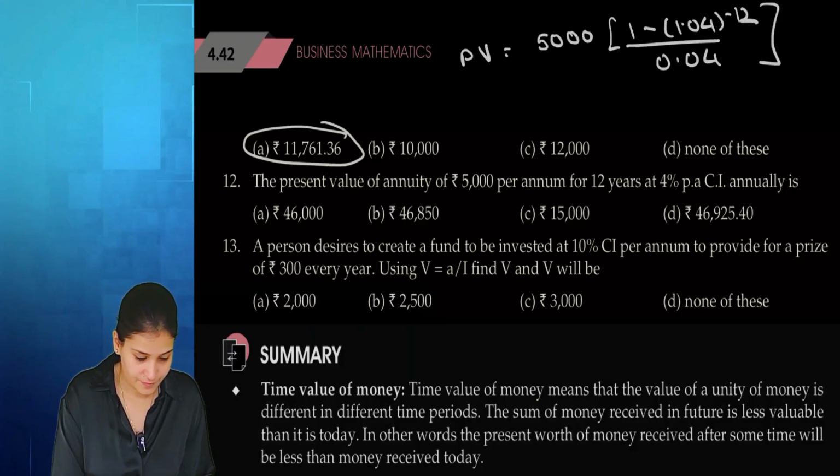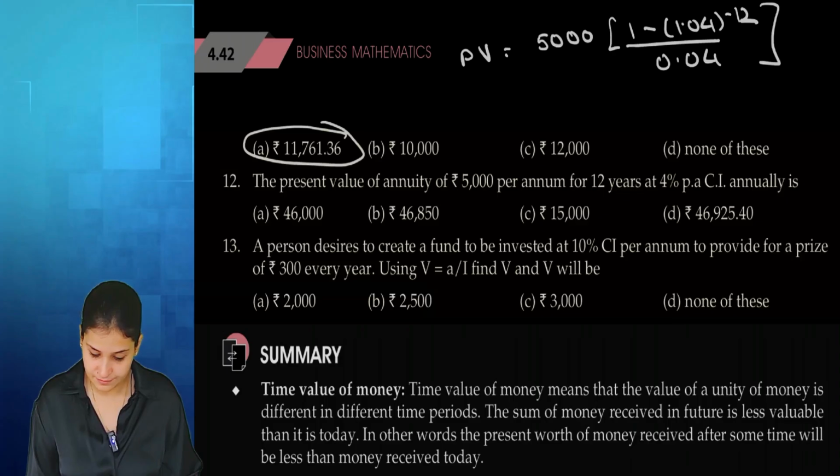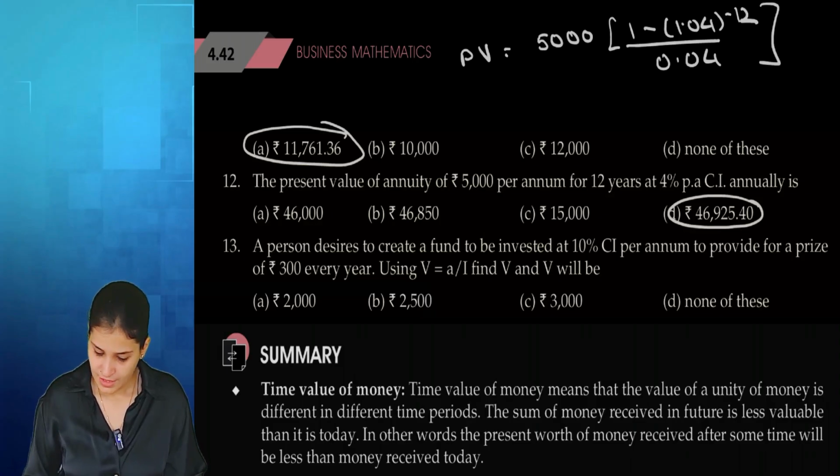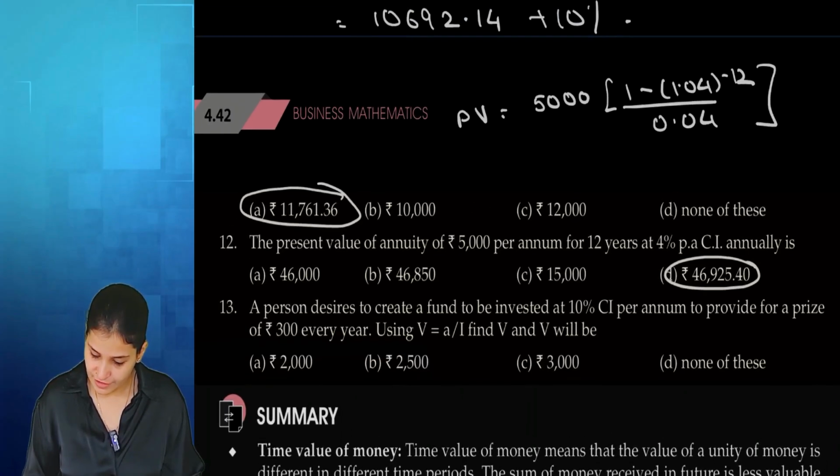Sign change, add 1 divided by 0.04 multiplied by 5,000. Answer? Option D, ma'am. 46925.36.